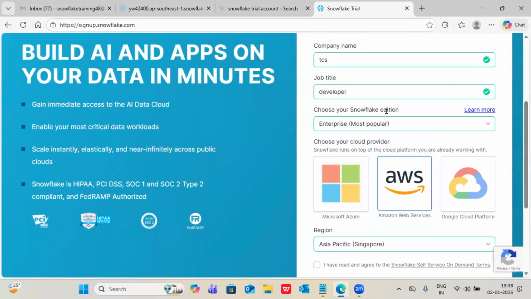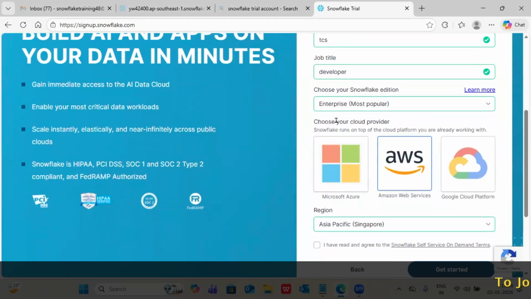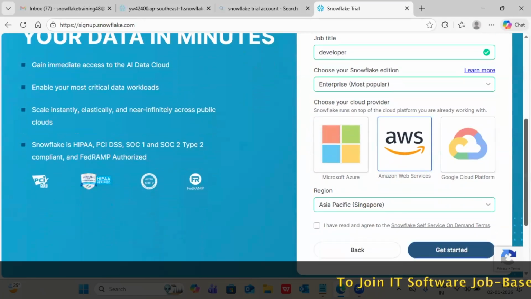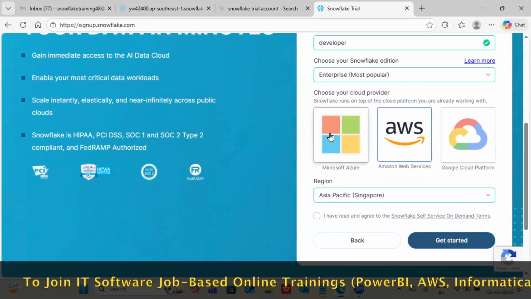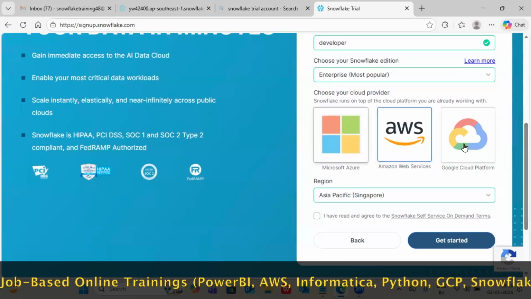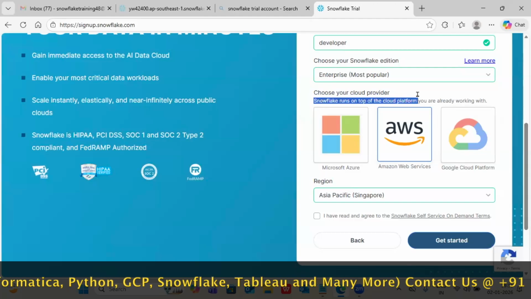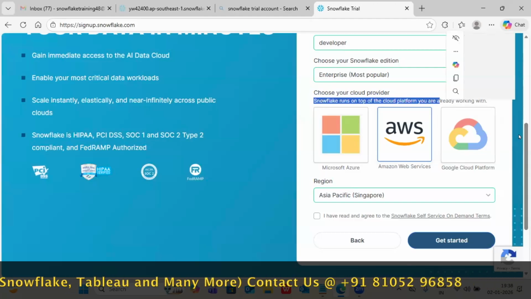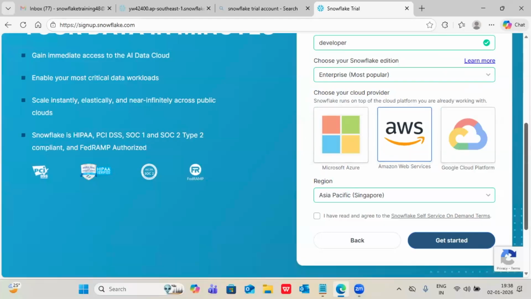So next option. Sai, okay, edition-wise features you are saying. Okay, fine. But why are we going with the cloud providers? Snowflake is also a cloud data warehouse. That is okay. Still, why are we choosing these cloud providers? If you observe, Snowflake runs on top of the cloud platform. Normally, Snowflake is working on the cloud platform. On these cloud providers only, it is taking support.